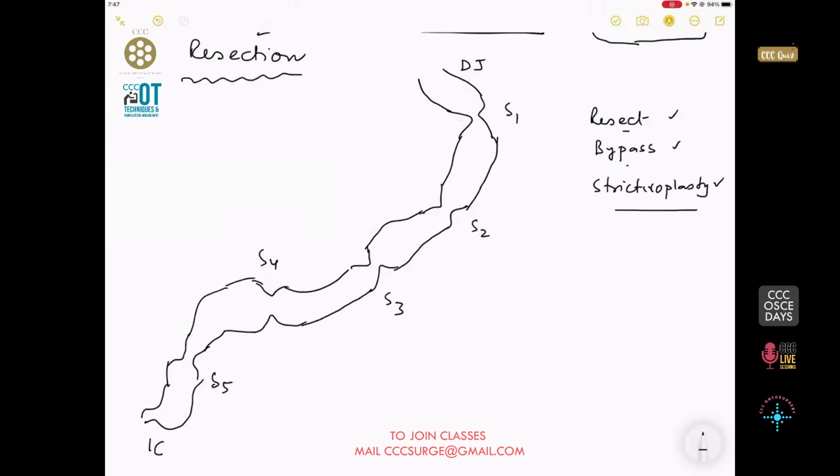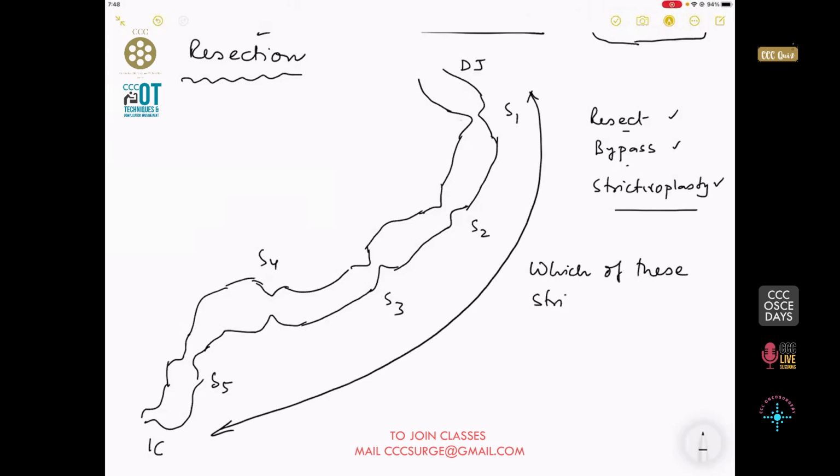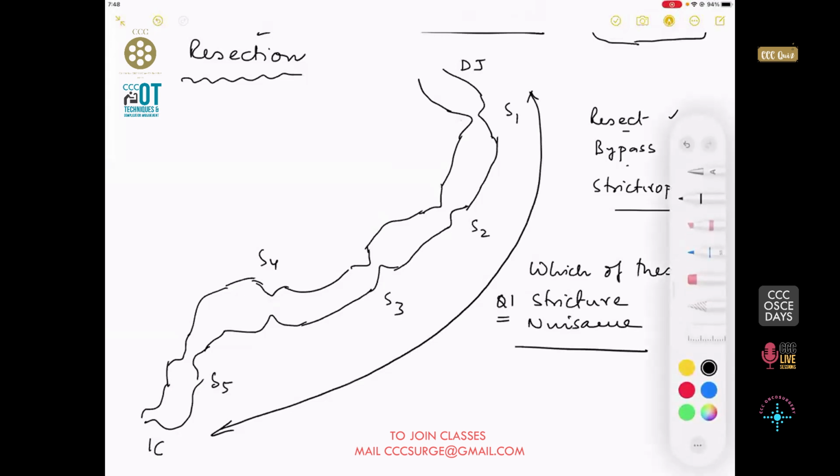Number one is that the first thing, when you have a multiple stricture across the intestine like this, the first and the most important question is, which of these strictures is creating the nuisance? Remember, this is the first and the most important question that you have. Please understand that this is the first, the most important question that you do have.